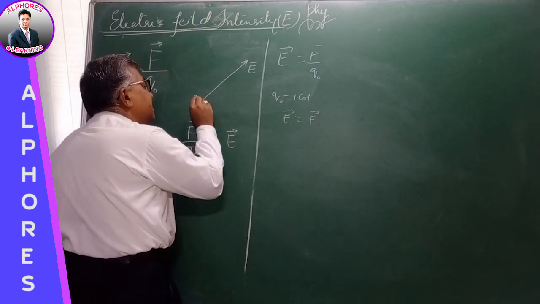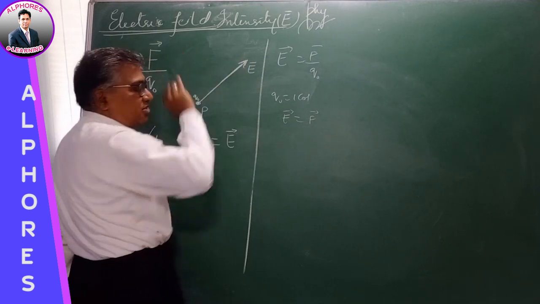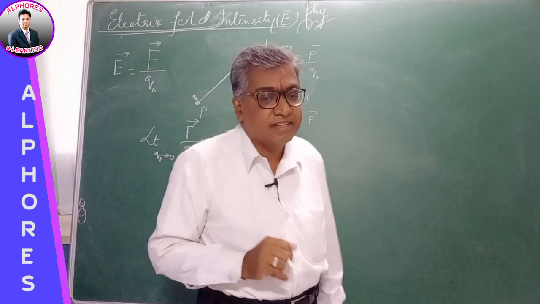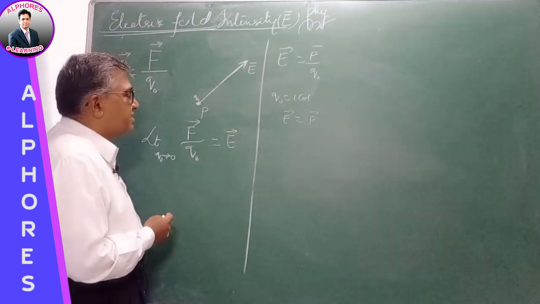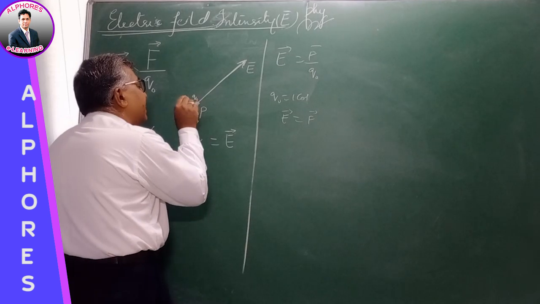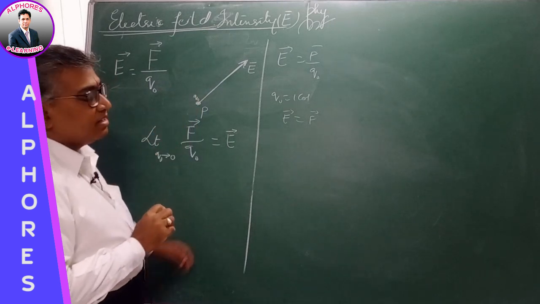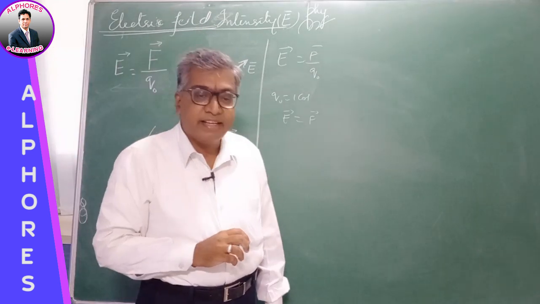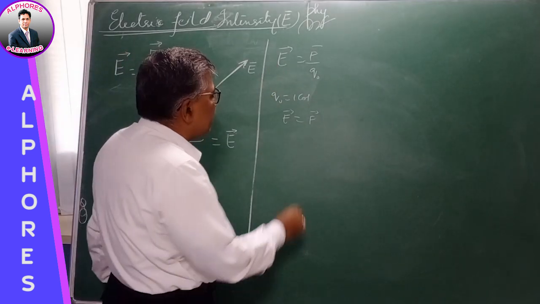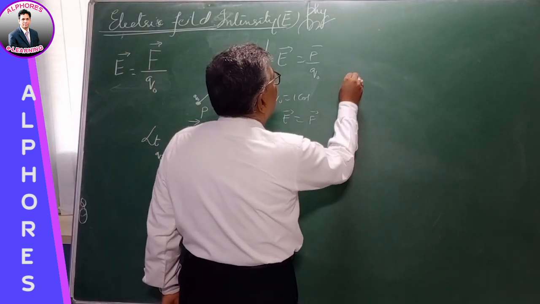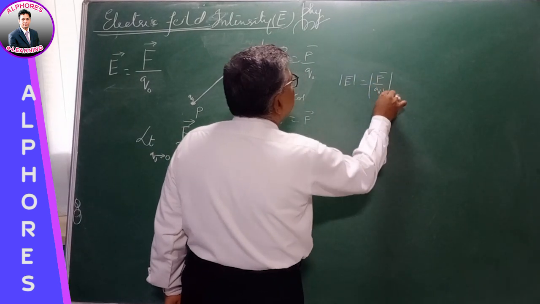The direction in which this unit positive charge would tend to move, that will be the direction of the electric field. Electric field intensity is a vector, so it has direction. Now in what direction does the electric field intensity exist? The direction in which a unit positive charge would tend to move is defined as the direction of the electric field strength, right? And the magnitude of electric field strength, mod E bar, is equal to mod of F bar by Q.